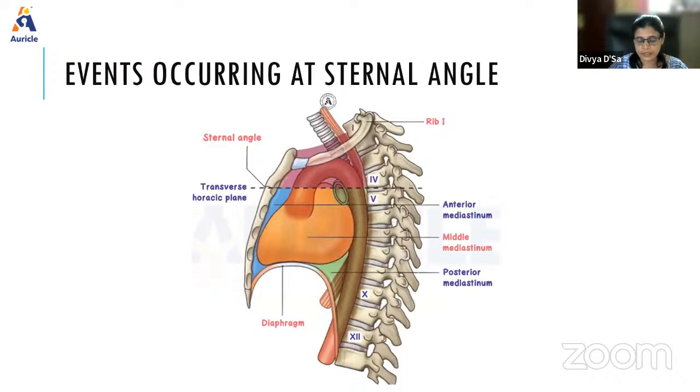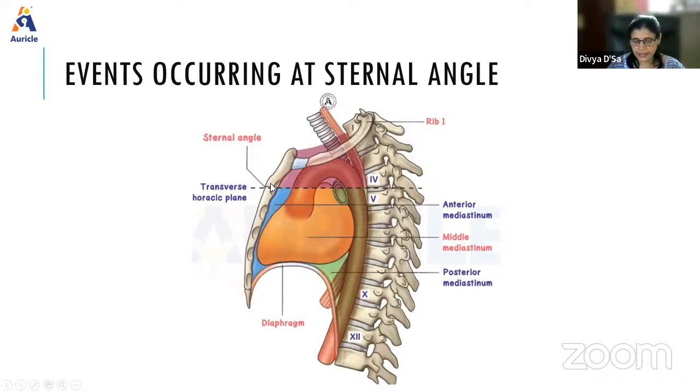So, events occurring at the sternal angle: this is very commonly asked in Viva as well as MCQ and in the 3-mark question. It is an important landmark from which we count the ribs, because the second rib articulates here, so we can count the ribs from this level. Then it is situated at the junction.